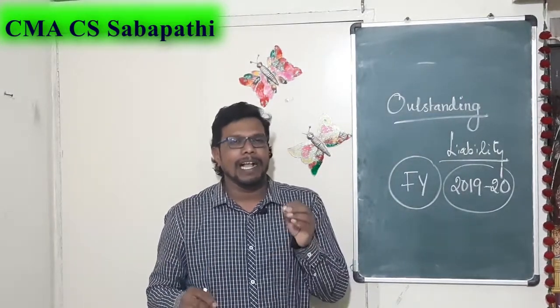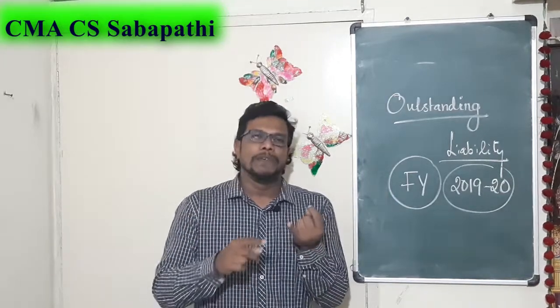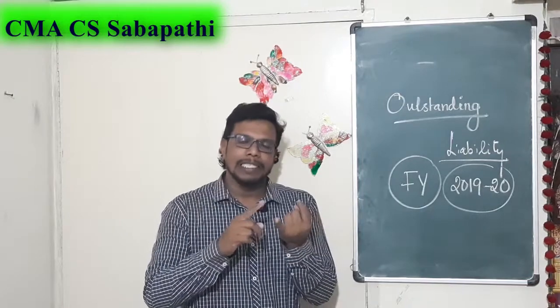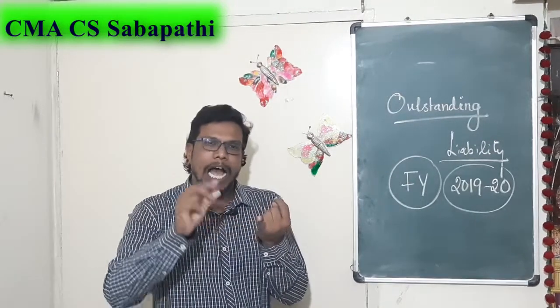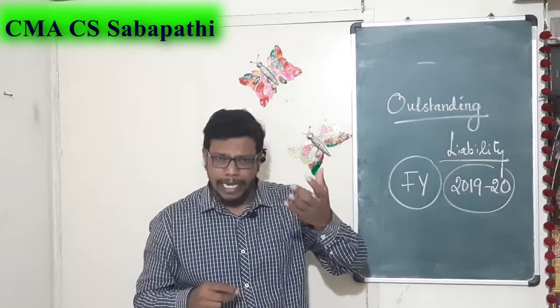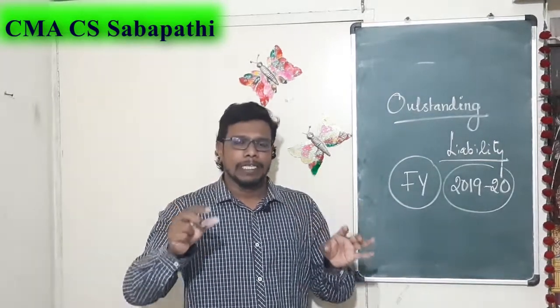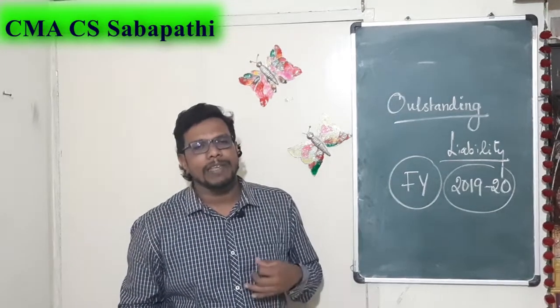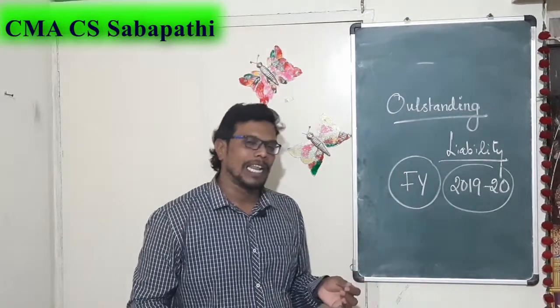When it is called outstanding liability, this is a present obligation, right? Another thing is that the amount of the salary payment is well known. The exact, accurate amount is known. In that case, it is an outstanding liability.